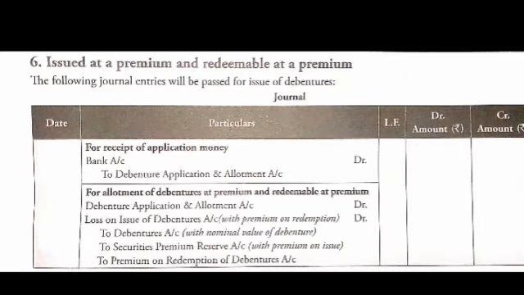Then our last case is issued at premium and redeemable at premium. First entry is bank account debit to debenture application allotment, and second entry loss on issue of debenture to security premium and to premium on redemption. Now we cannot combine security premium and premium on redemption because security premium is our income, that is on the credit side, but premium on redemption is our loss.